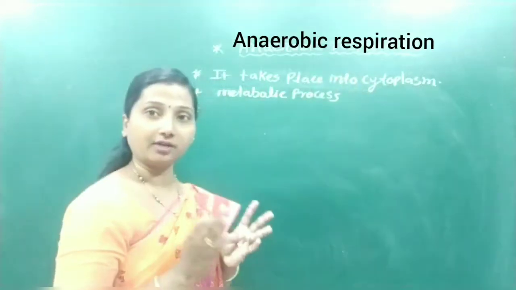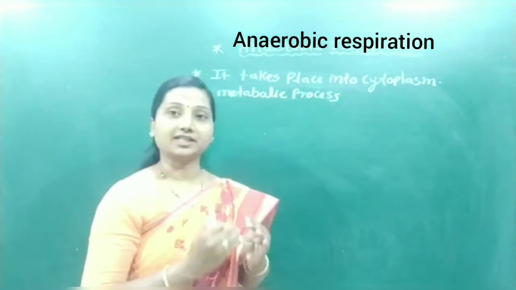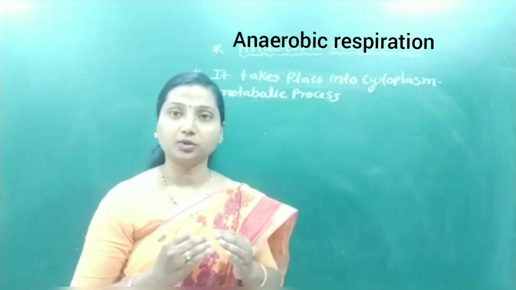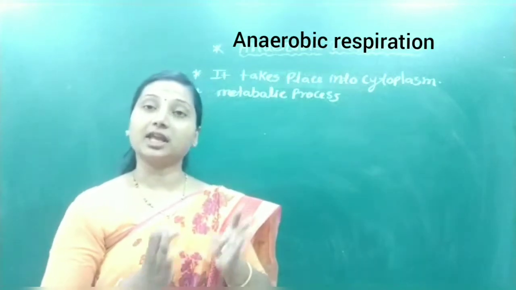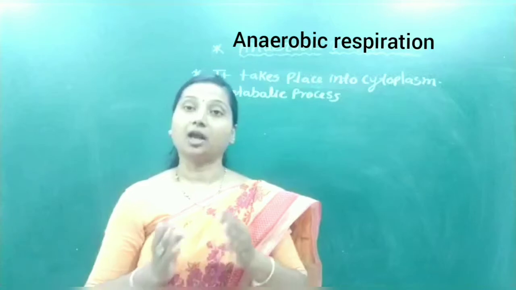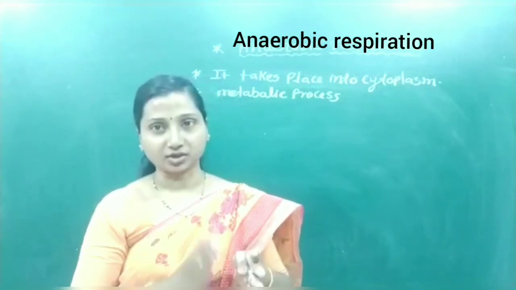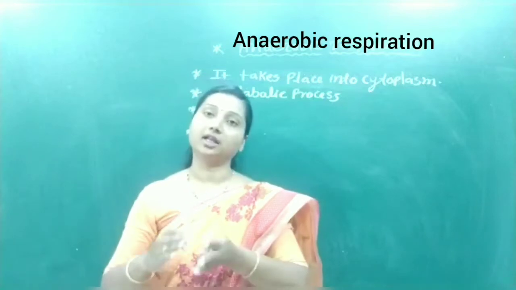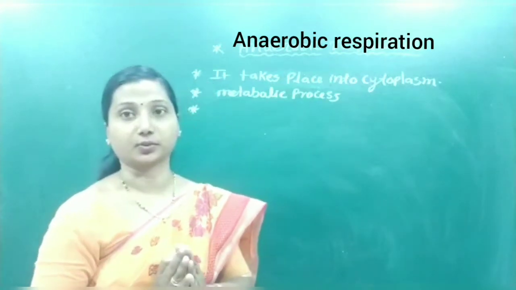If mitochondria were there, the pyruvic acid molecules formed in glycolysis would go further. Glycolysis is the process which takes place in aerobic respiration as well as in anaerobic respiration. It takes place in the presence or in the absence of oxygen, so it is an anaerobic process also.